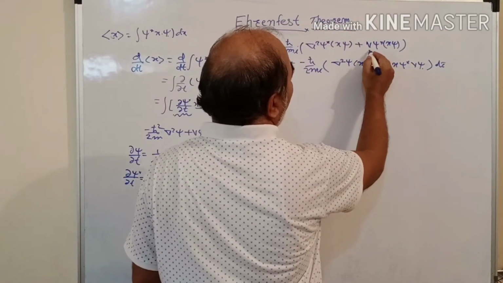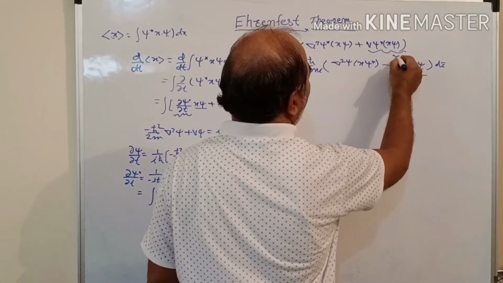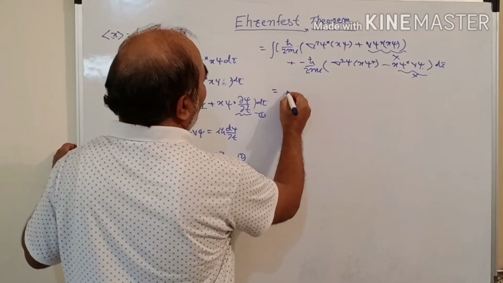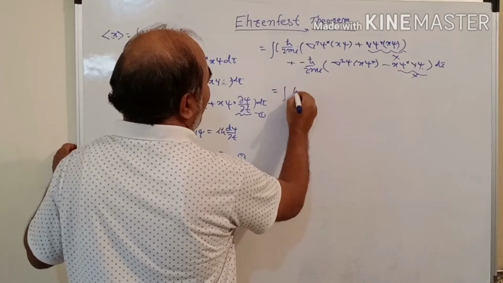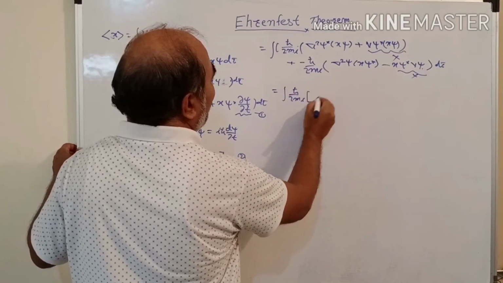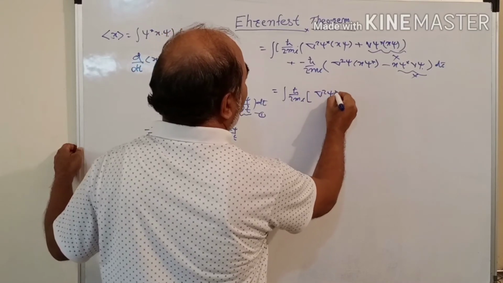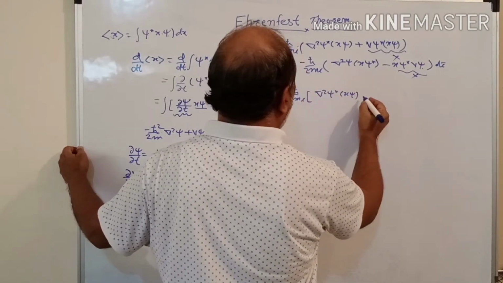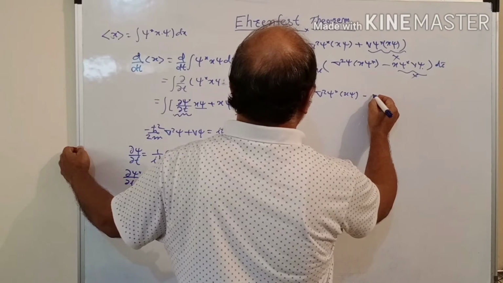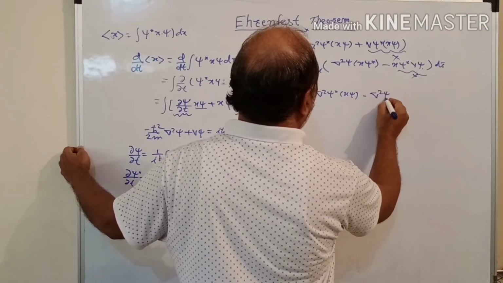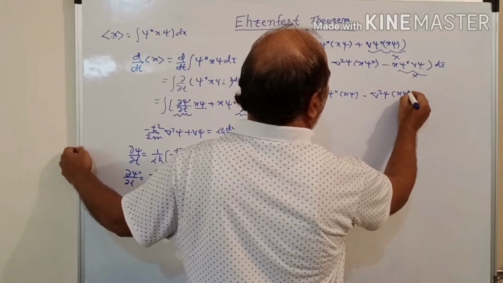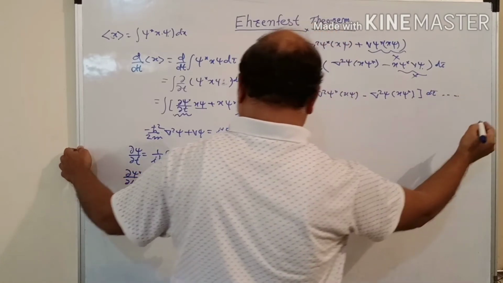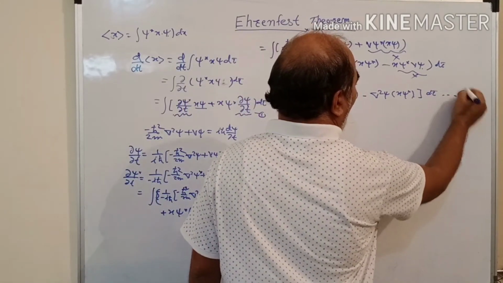Now this plus and minus, these two cancel each other, and we write this as the integration of h bar upon 2mi into bracket, taking it as common, del square psi star x psi minus del square psi x psi star, total bracket completed d tau. This is equation 4.